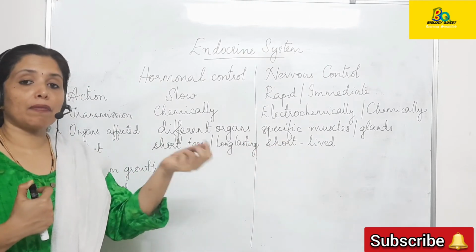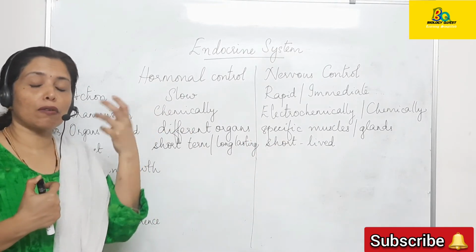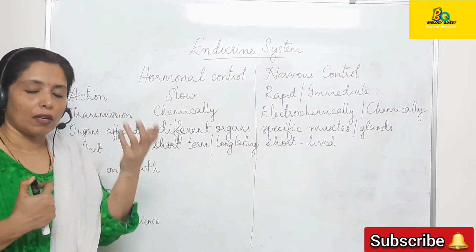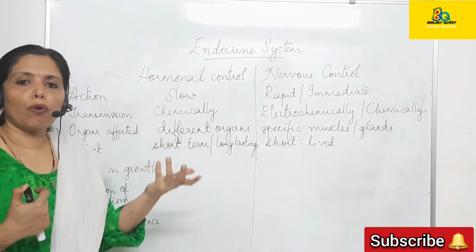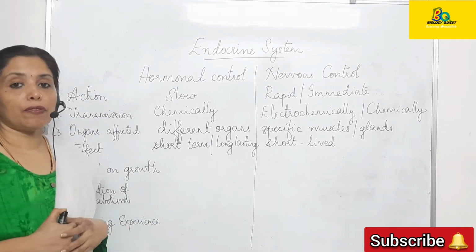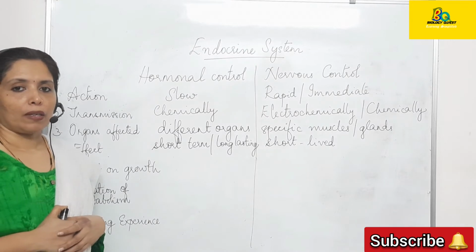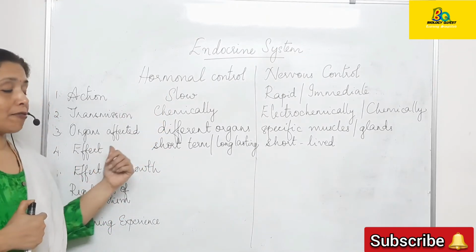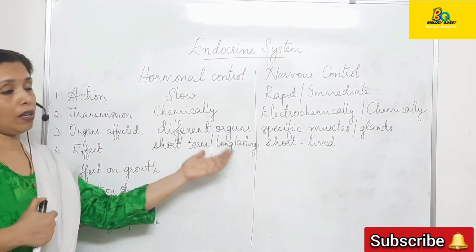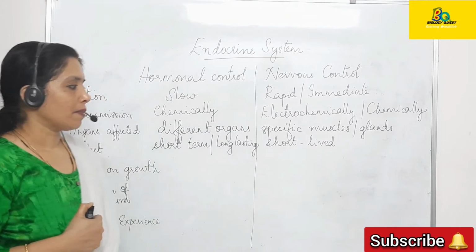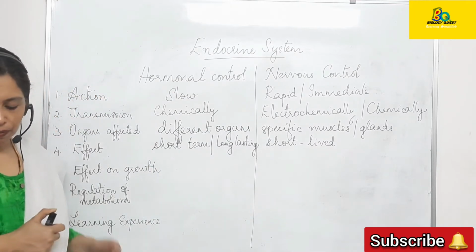Another example, if someone comes to prick our eyes, we close our eyes, but we don't always keep our eyes closed. After some time or immediately after that, we open our eyes. So the effect is short-lived in the case of nervous control. So in the case of hormonal control, the effect is short term or long lasting, whereas in the case of nervous control, the effect is short lived.